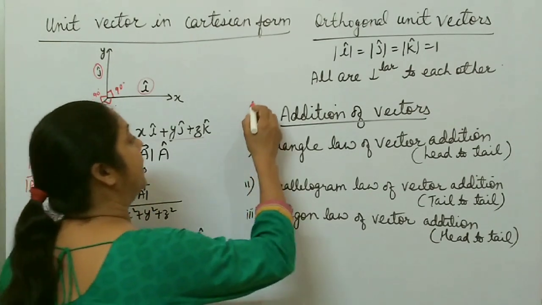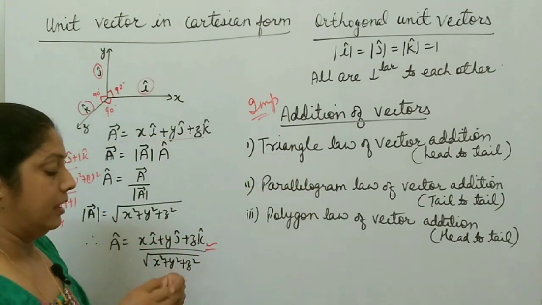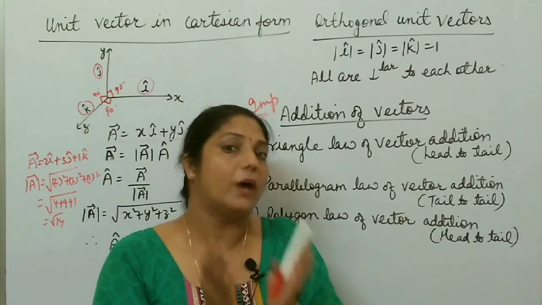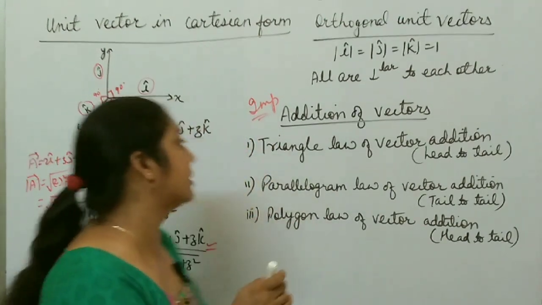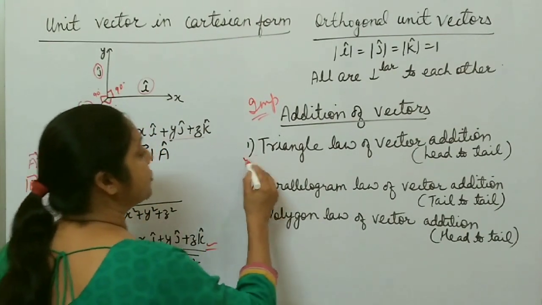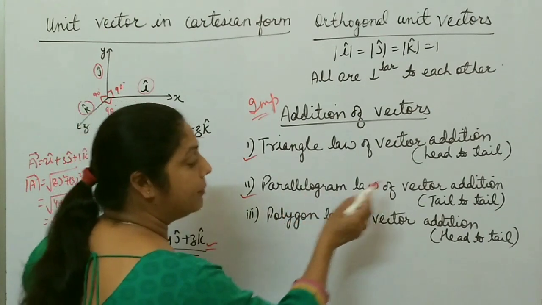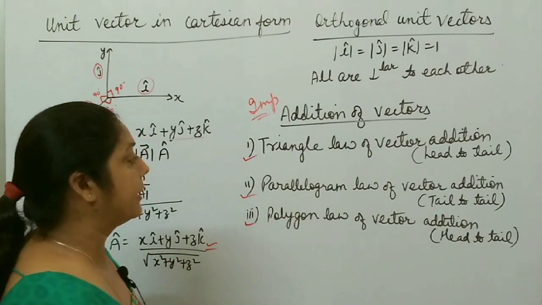Next most important topic is addition of vectors. You simply add scalar quantities, but to add any vector quantity you have to apply a vector law of addition. So what are the different laws? First one is the triangle law of vector addition, second one is the parallelogram law of vector addition, and third one is the polygon law of vector addition.